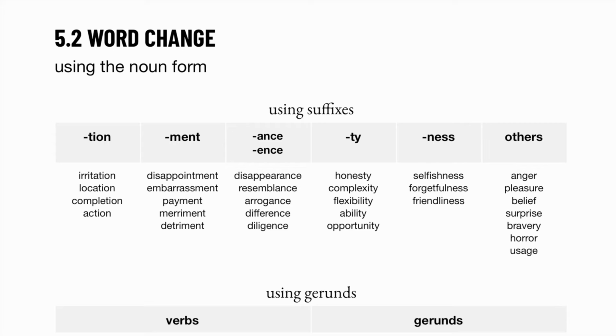This is the second kind of synthesis question type, and I call it word change. Basically, you'll be given a form of a word and you are often, not always, often asked to change it to the noun form. And what are different ways to change to the noun form? Using suffixes. Now, what is that basically? Well, it's adding certain letters to the back. For example, you are quite familiar with TION, I think.